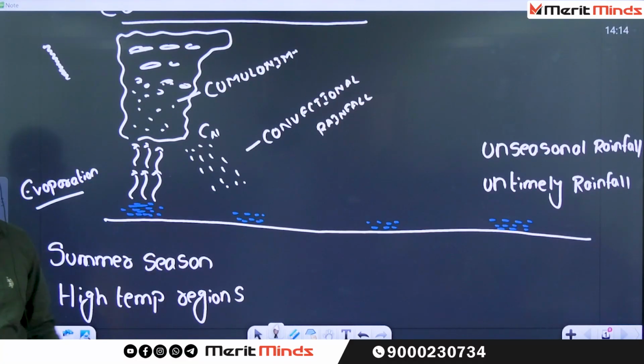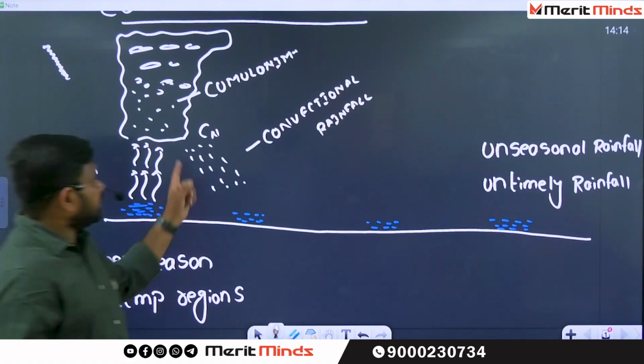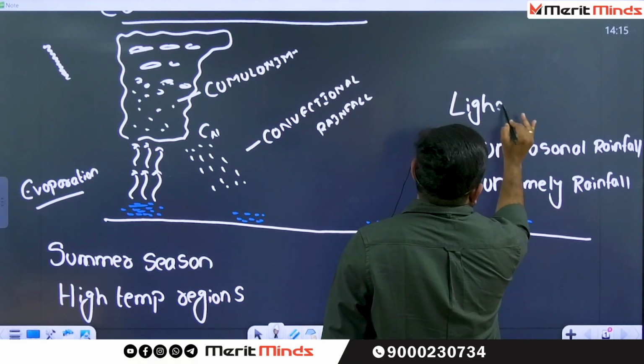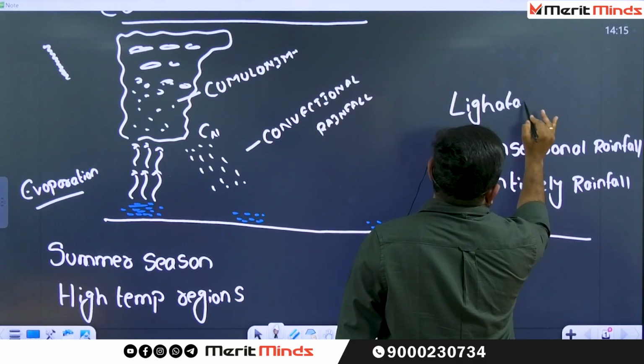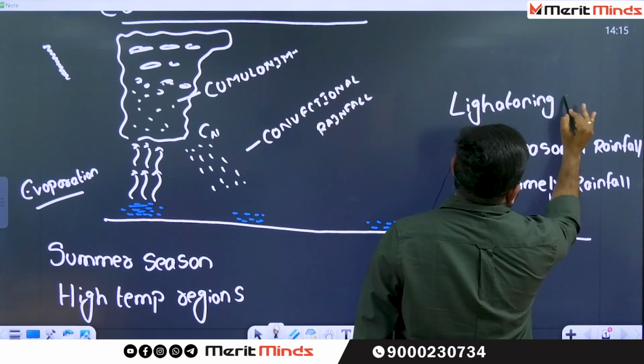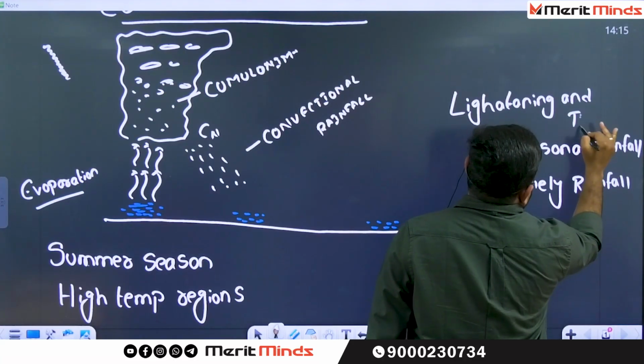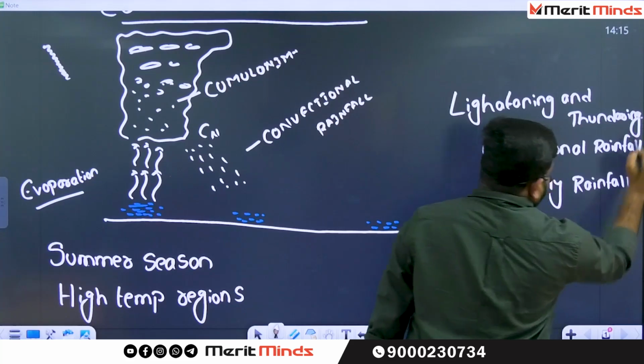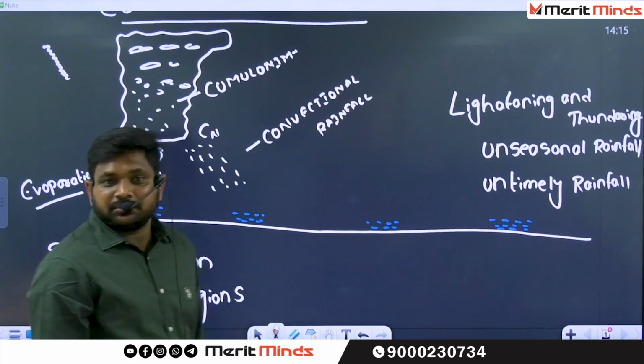Nana, whenever cumulonimbus clouds are there, what about the other effects? Is there any effect from the cumulonimbus cloud? Nothing but, always the convectional rainfall is associated with lightning and thundering.